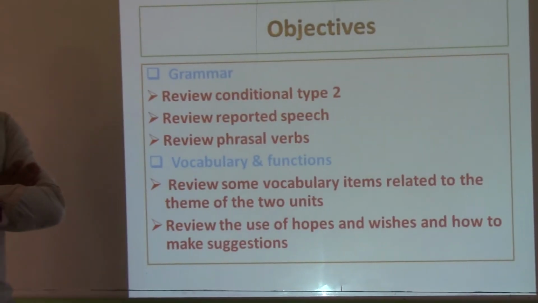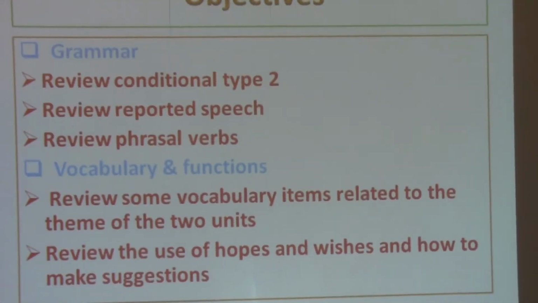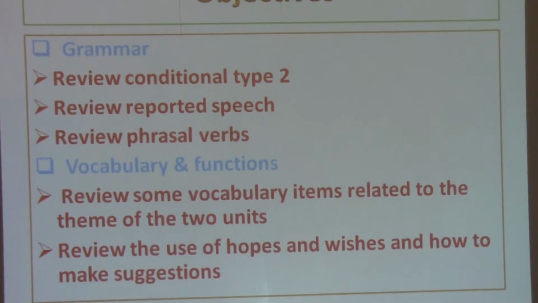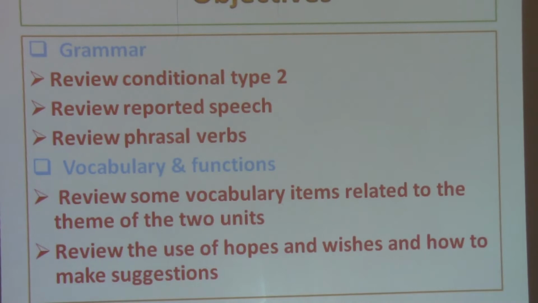For vocabulary and functions, we are going to review some vocabulary items related to the theme of the two units, I mean ecology, society and social problems. And the next one, we are going to review the use of hopes and wishes and how to make suggestions. So these are the objectives of this review session. Good? So let's get started here.